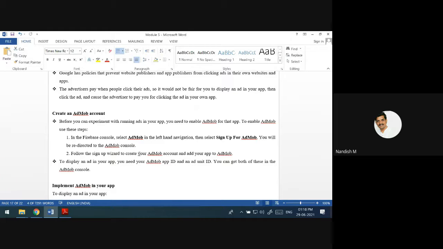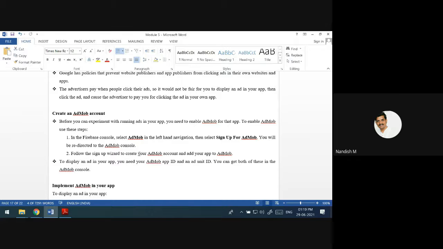Whenever we sign up, if you give some account information, then it will redirect to the AdMob console. There, inside the AdMob console, you have to create an account. Then we should add your app to this AdMob. What you are doing now is just linking your app with AdMob. Whenever you link, then only the ads will come in your app.